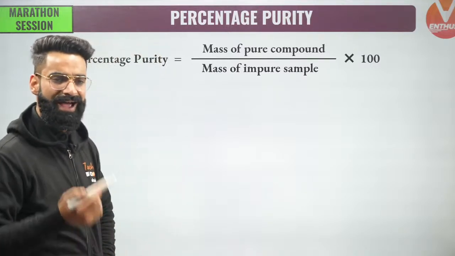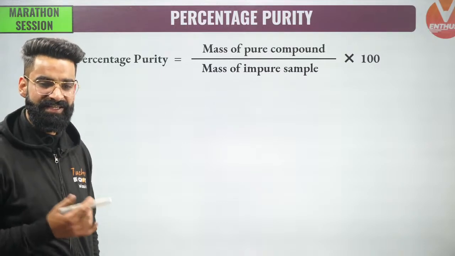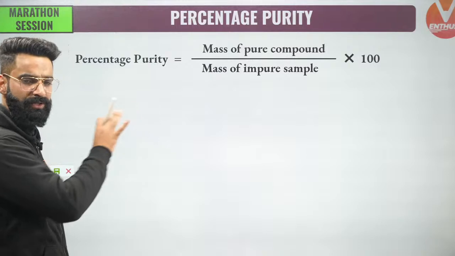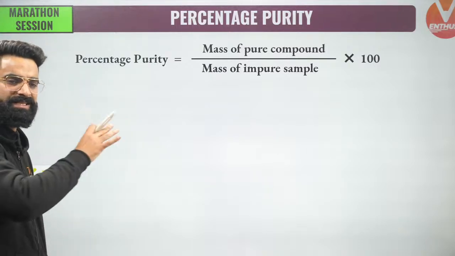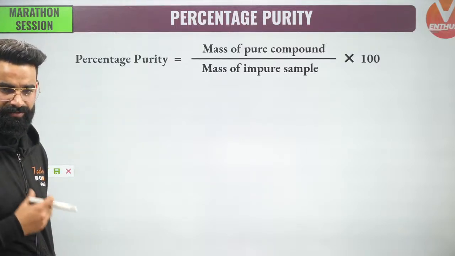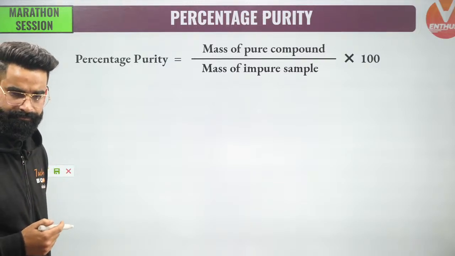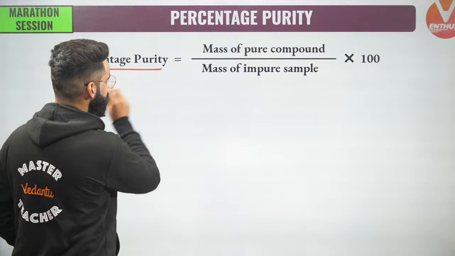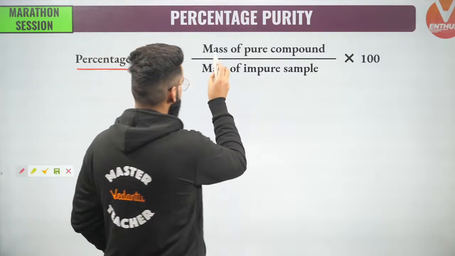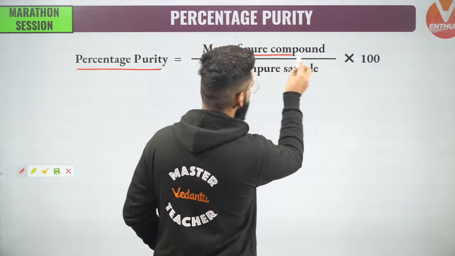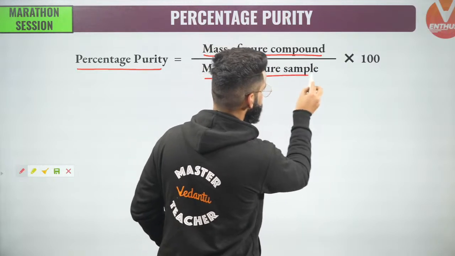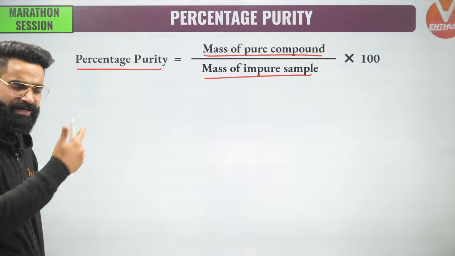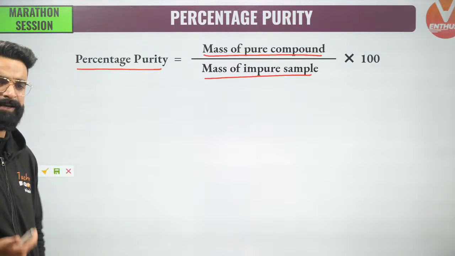Okay, let's move on and talk about something called percentage purity. I'll give you the brief idea of percentage purity, then we are going to solve problems on the basis of this concept. In order to calculate the percentage purity of a substance, it is defined as mass of pure compound divided by mass of impure sample multiplied by 100. This is the simplest formula by means of which we can calculate the percentage purity of any substance.